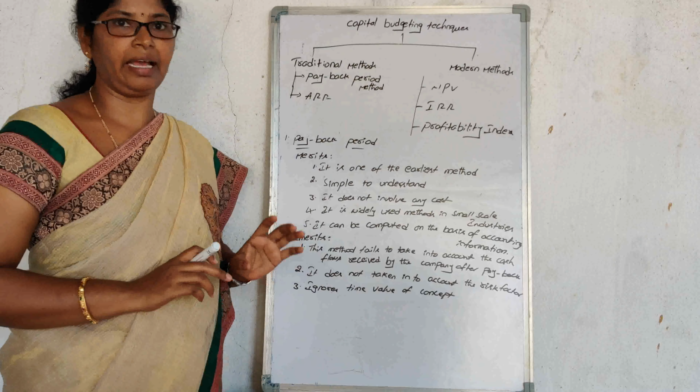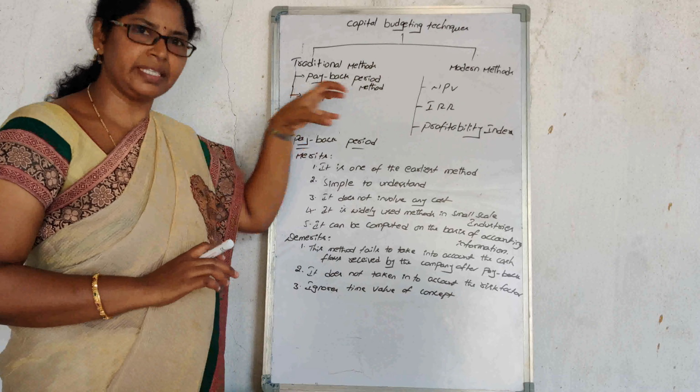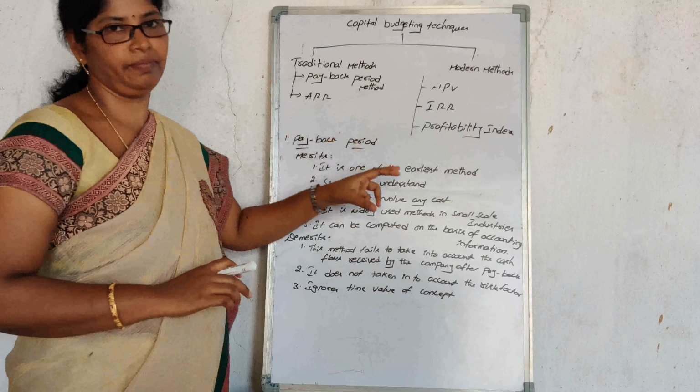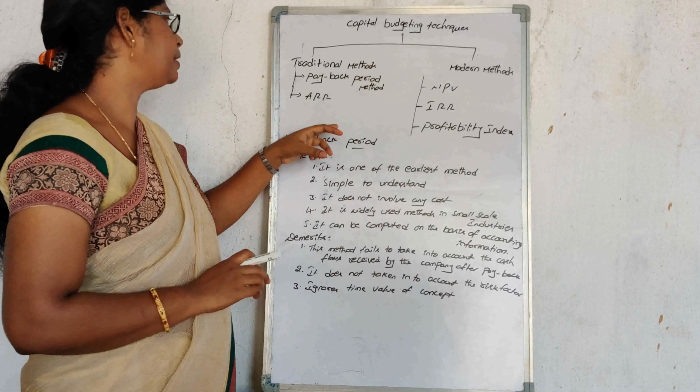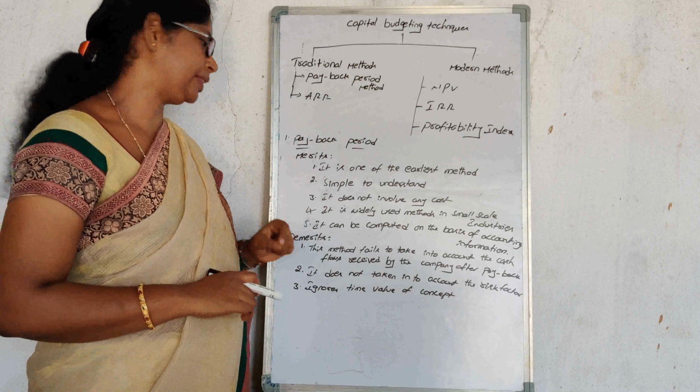At that time we need to calculate, so in that situation most people use the payback period method.